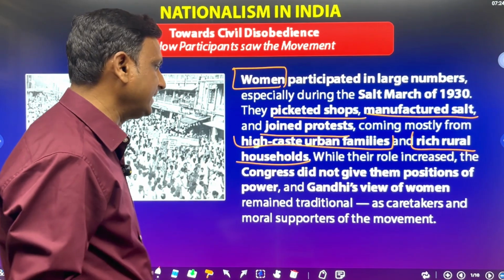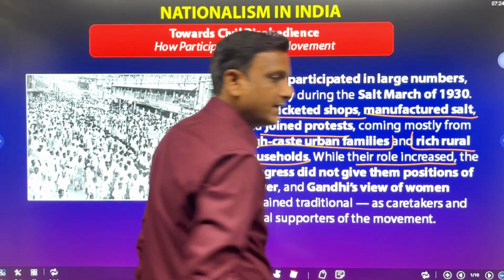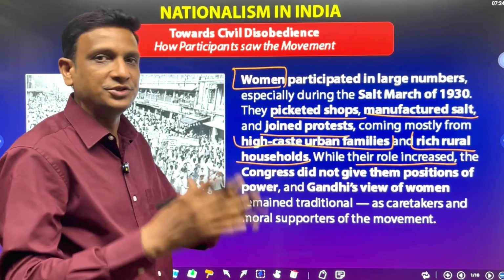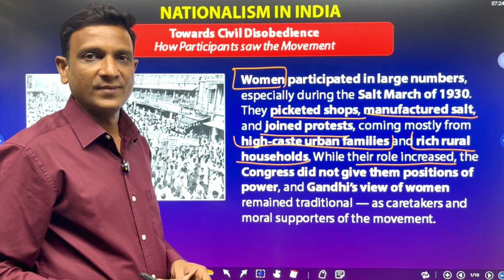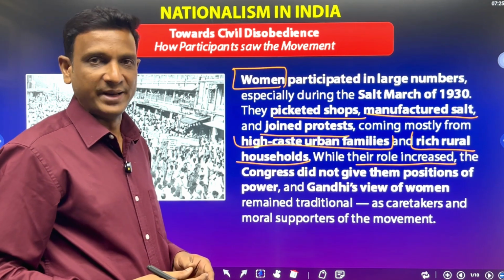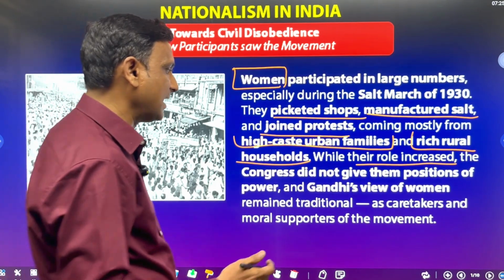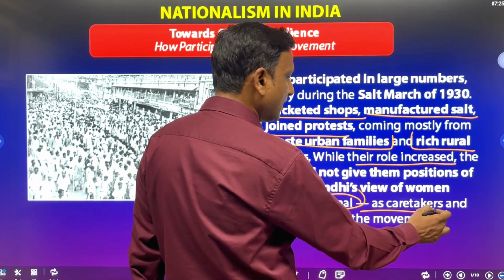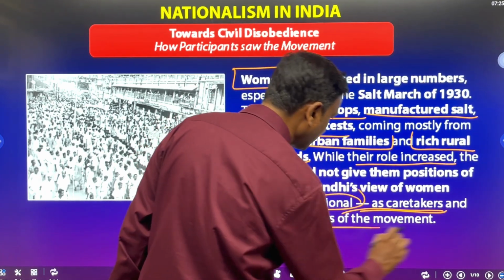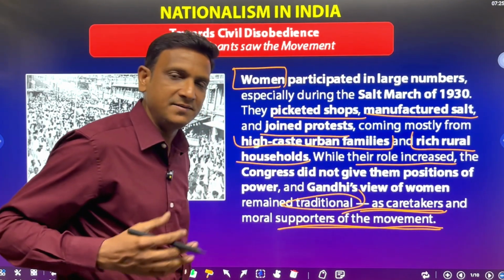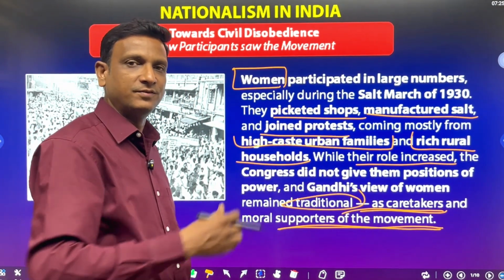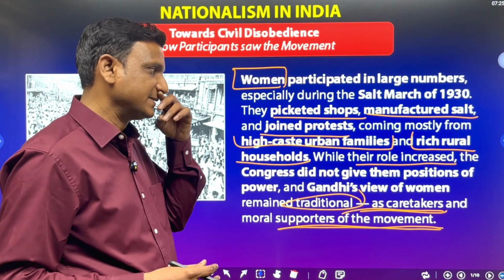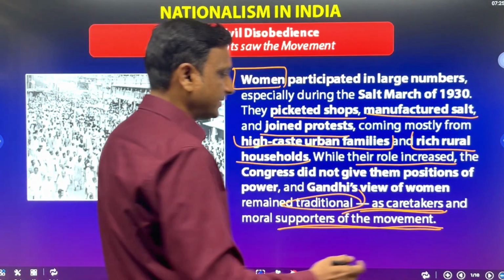Their role increased, their participation increased, but Congress did not give them positions of power since they were women. Congress and even Gandhi's view of women remained traditional. That means they felt that women are the caretakers and supporters of the movement, not the main leaders of the movement. So that is about the women.